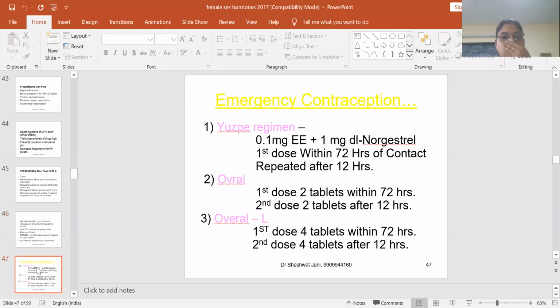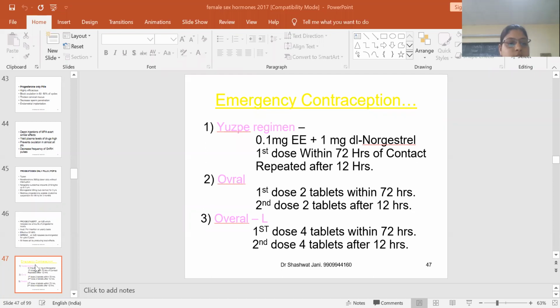Now, these are the emergency contraceptions, which is the levonorgestrel tablet given along with ethinyl estradiol. The quantities are given, and the first dose should be given within 72 hours of contact and then repeated after 12 hours. 2 tablets or 4 tablets are given after 12 hours.